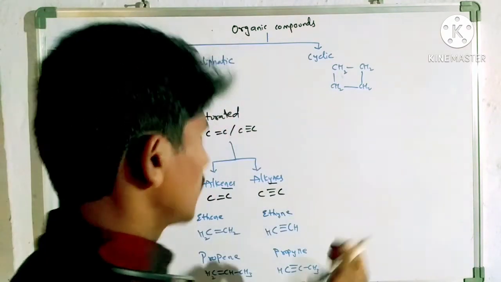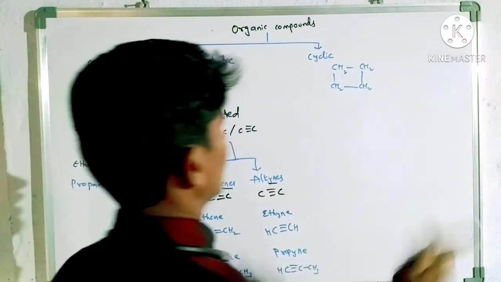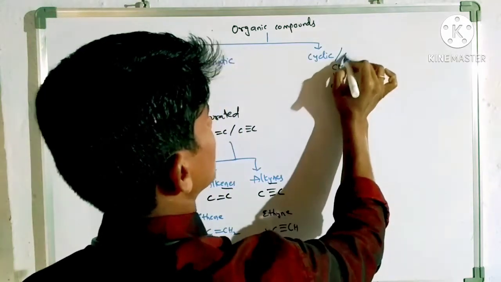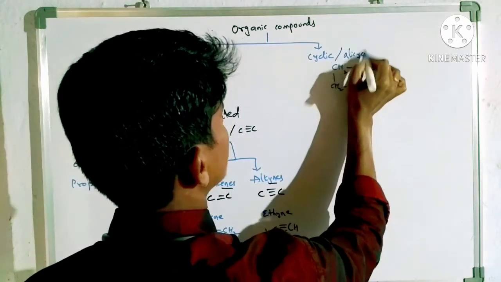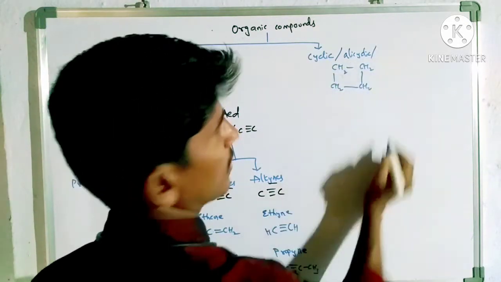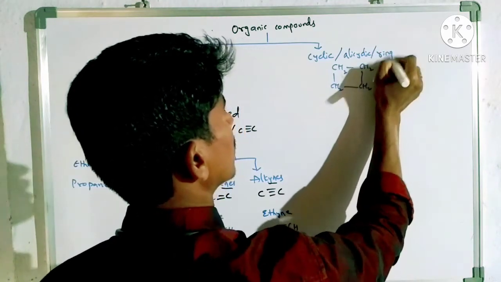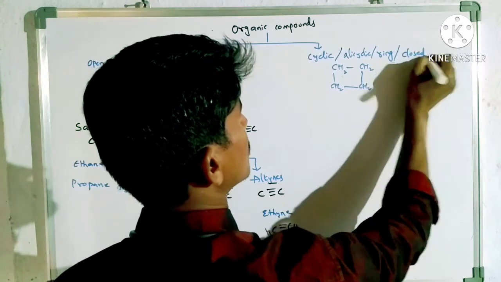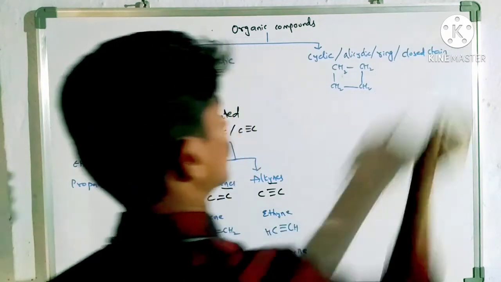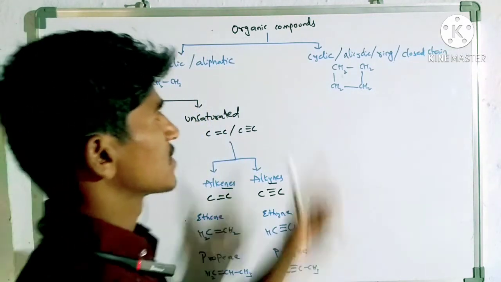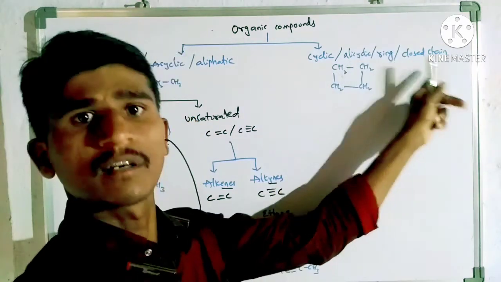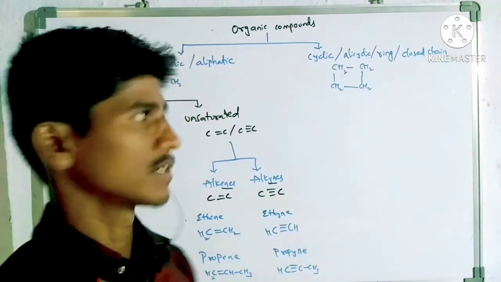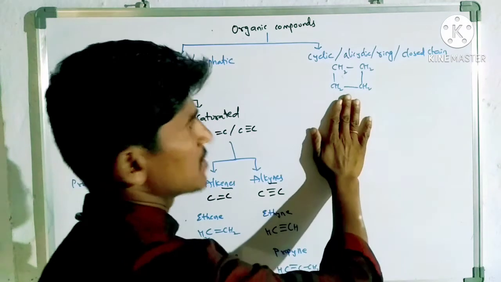Now the other side is cyclic, also known as alicyclic, also called ring compounds, also called closed chain. All these are names for the other side. This is a cyclic compound.